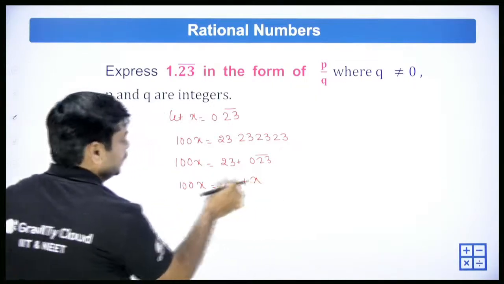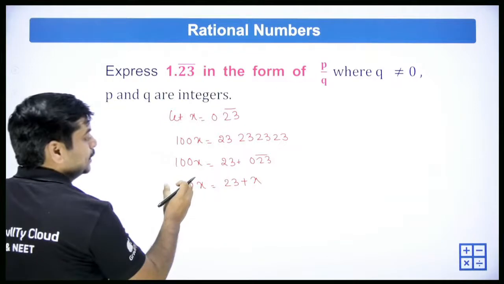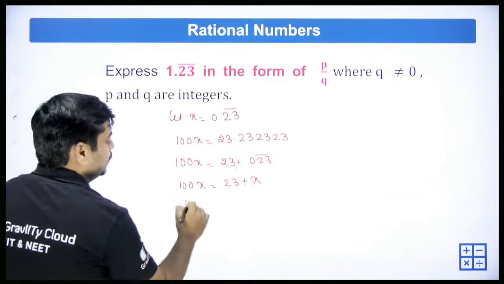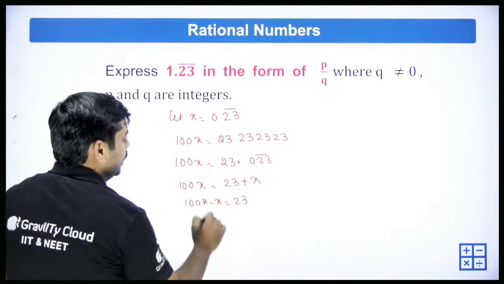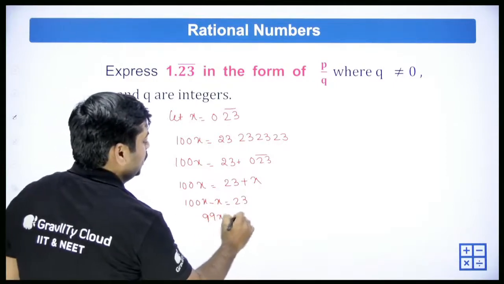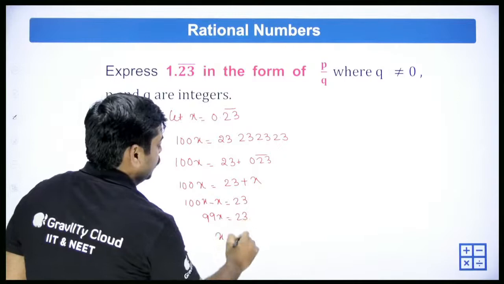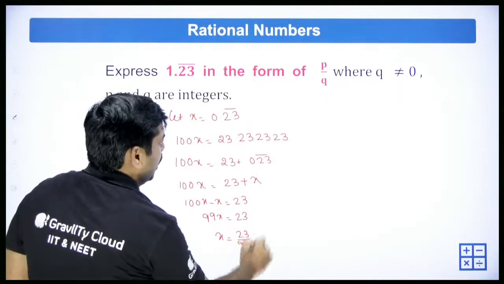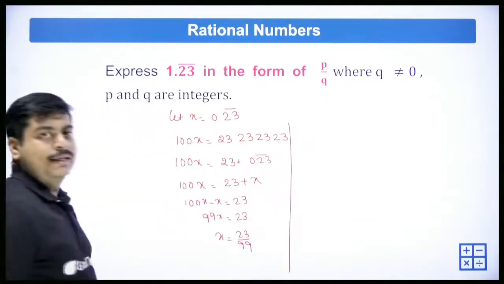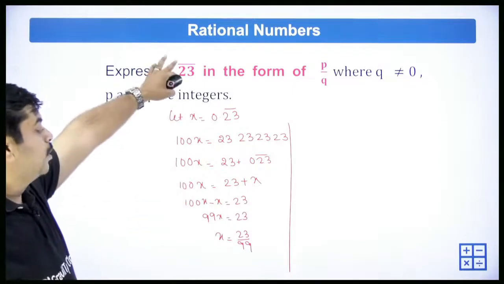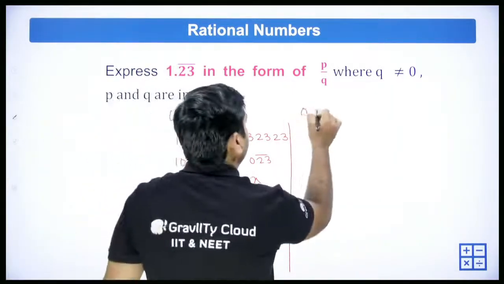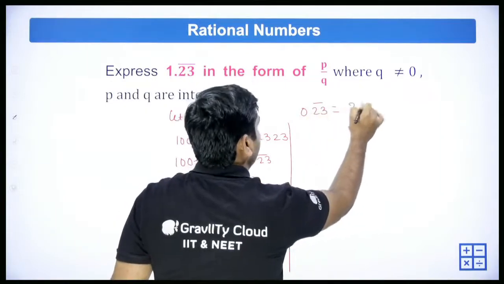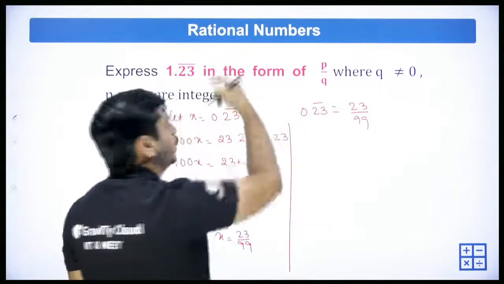If you transfer this x here, 100x minus x is equal to 23. 100 minus 1, 99x is equal to 23. And x is equal to 23 by 99, right? So x is equal to 23 by 99, which is equal to 0.23 bar. 0.23 bar is equal to 23 by 99. That's okay. But what about this one?